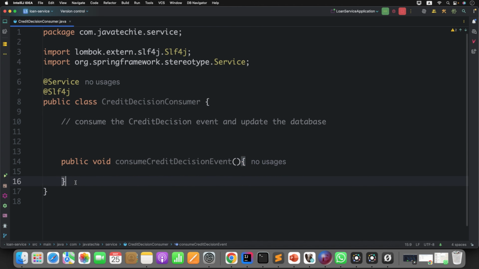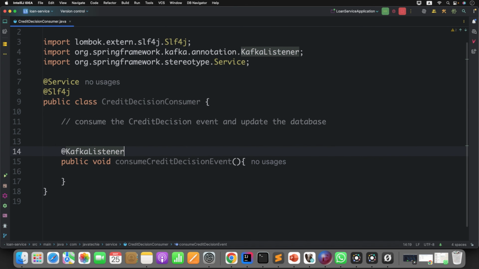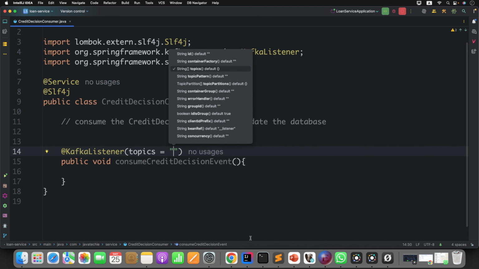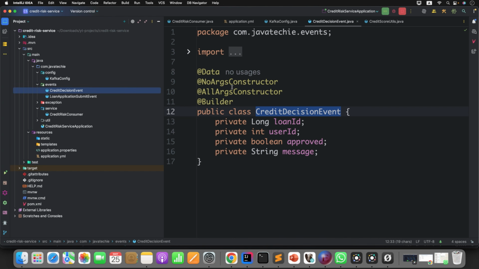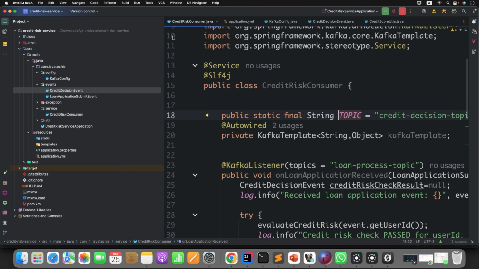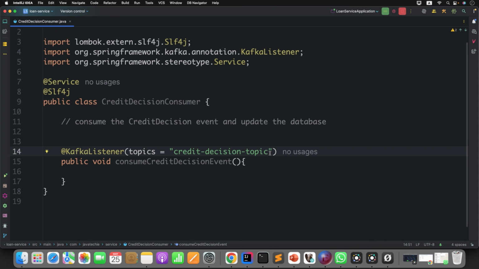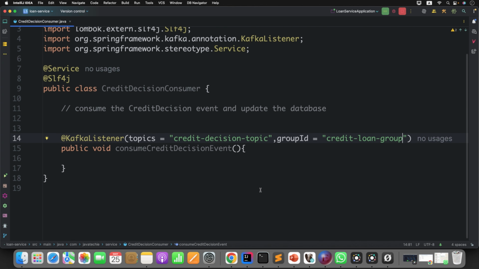Now how can you mark a method as a consumer in Kafka? Just define @KafkaListener. Now here define your topic name, which topic you are consuming. If you remember, this is the topic we are producing the message to from the credit risk service. So my loan service needs to listen to that particular topic, correct? And you can define the group ID, anything you like.